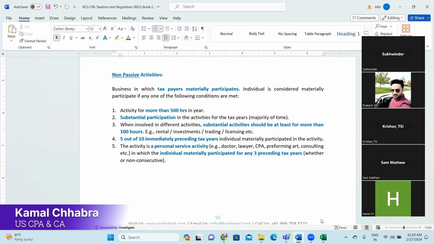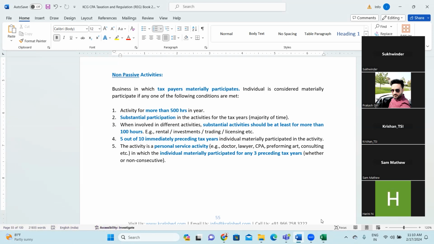For example, if a person is in the real estate business, it may be possible that he or she is the owner of the property and keeps renting the property, investing almost 500 hours in a year. In that scenario, even though it's rental income, it is part of the business income and the respective expenses are also allowed.